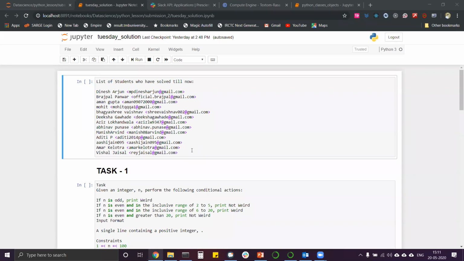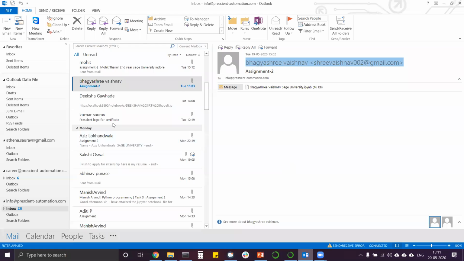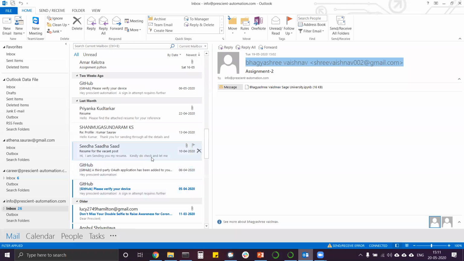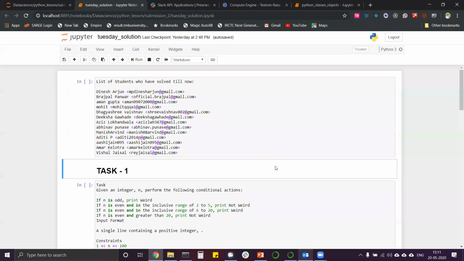So we got the responses from these people. I don't know if I missed someone of you. I have the mail, whatever I have. So let's start with the task. I have not checked all of your answers. I didn't get the time, and I forgot to give it to someone else also. So hopefully tomorrow we will check that and we'll get back to you.